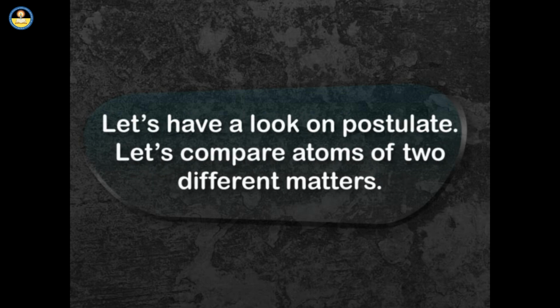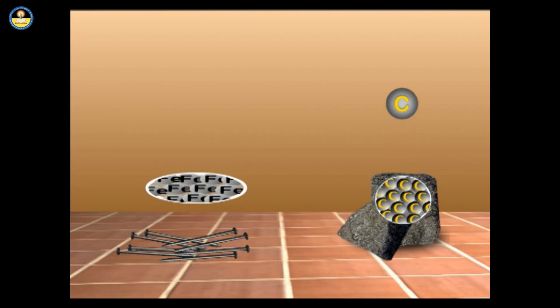Let's have a look at the postulate. Let's compare atoms of two different matters. As we know, charcoal is made up of carbon atoms and an iron piece is made up of iron atoms. If we look at carbon and iron atoms at the micro level, we find that both differ in size.